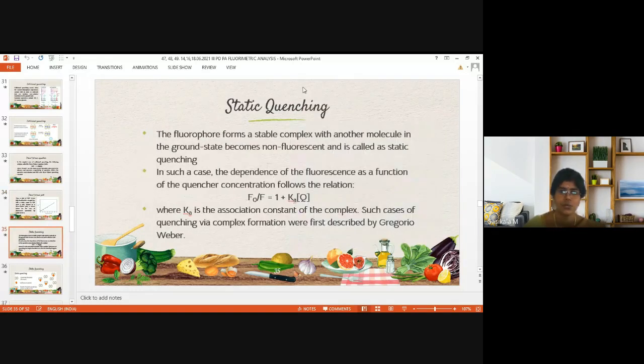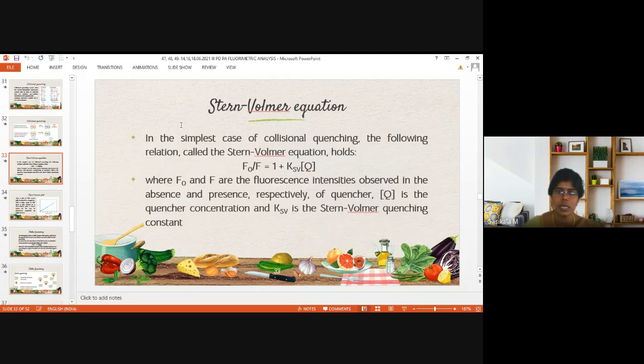Now let's move on to static quenching. Here the fluorophore, the fluorescence generating compound, forms a stable complex with another molecule, not an atom here, in the ground state. This is the difference between collisional and static quenching.